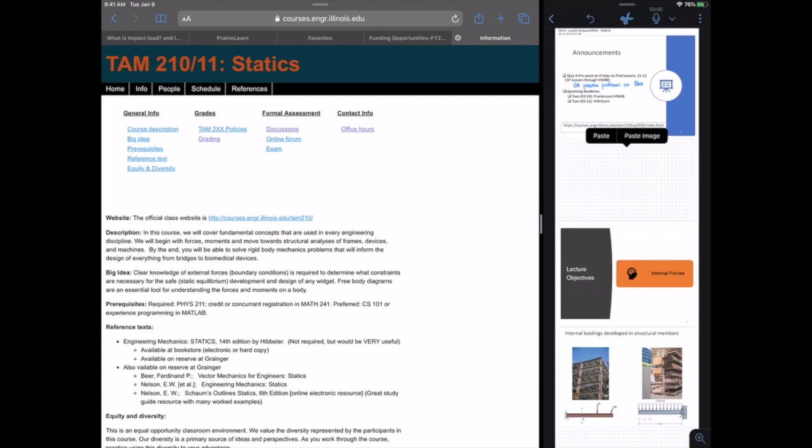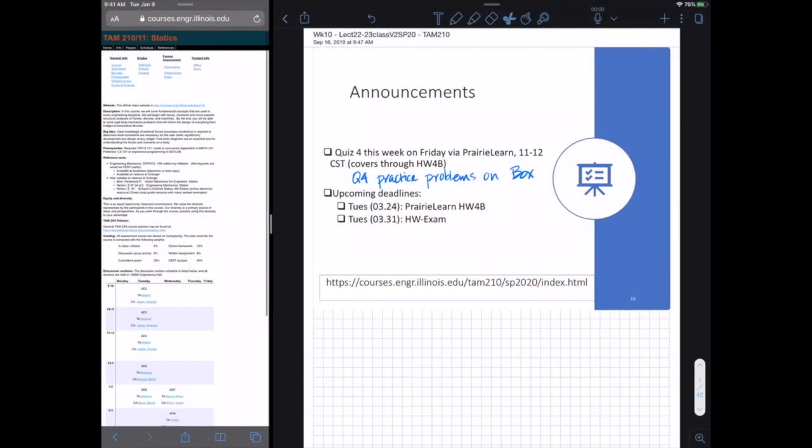Couple of quick reminders. Quiz 4 is going to happen on PrairieLearn this Friday from 11 to 12 Central Standard Time. We'll be sending out a test version just to make sure everybody knows where to look for it and what it's going to look like. It's just going to look like a regular PrairieLearn quiz, randomized questions, except the time window is now synchronized across everyone. Quiz 4 practice problems are up on Box.